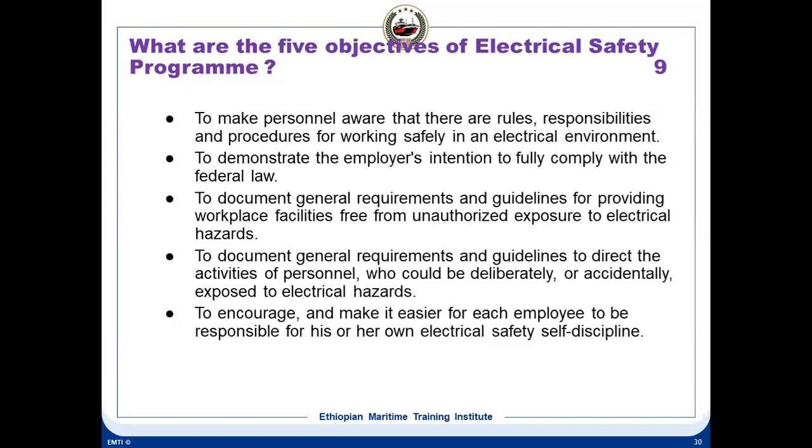And to encourage and make it easier for each employee to be responsible for his own electrical safety discipline. So these are the 5 objectives of the electrical safety program. One is you should follow the rules and responsibilities. There are some procedures while working in the electrical environment. You should follow the company rules, which should comply with the federal law. And there are general requirements and guidelines so that you don't access unauthorizedly, you don't go and touch some high voltage stuff, so that electrical hazards do not take place.